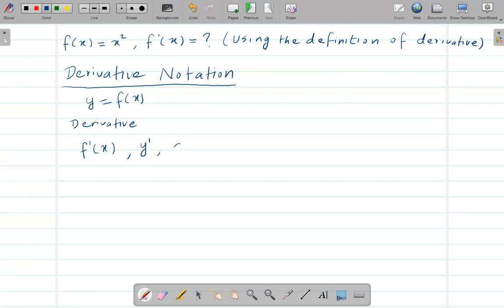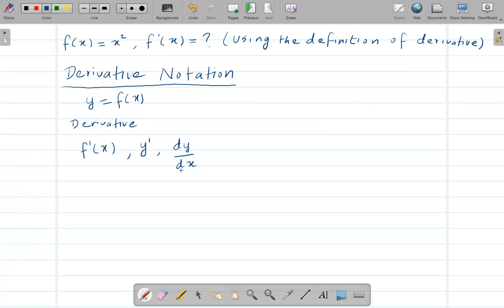Or we can also write dy over dx. That means we are taking the derivative of y in terms of x. Since y is equal to f of x and this function is in terms of x, when we are taking the derivative of y, we need to take the derivative in terms of x.